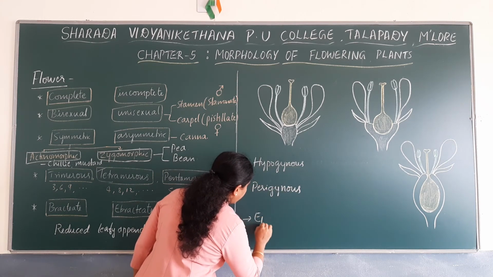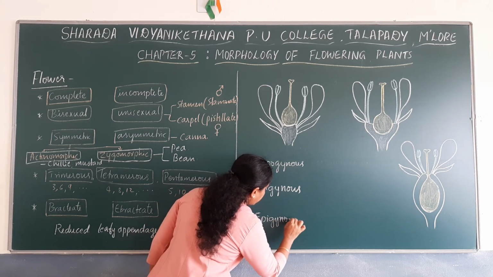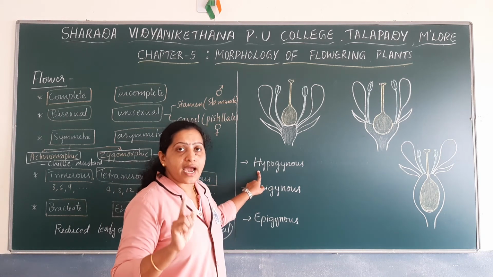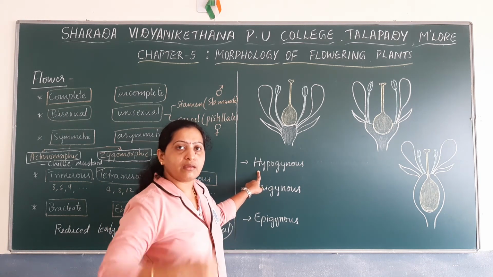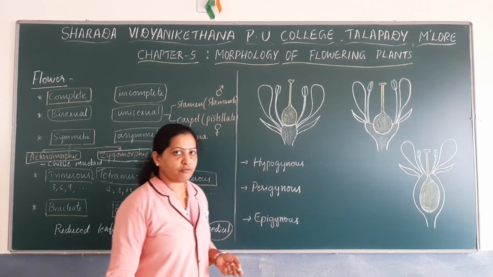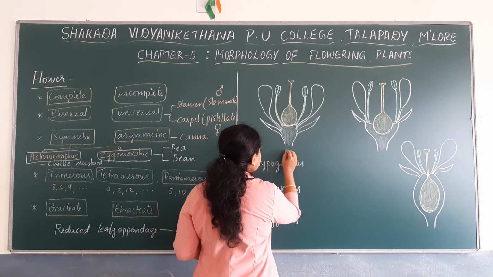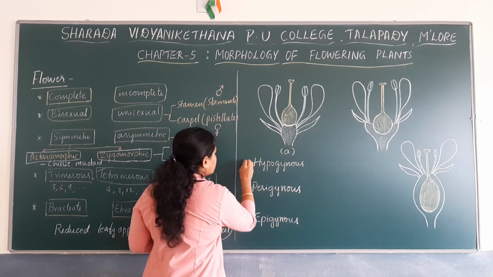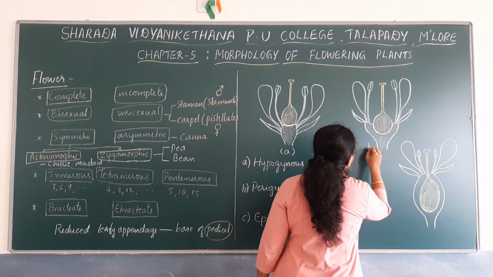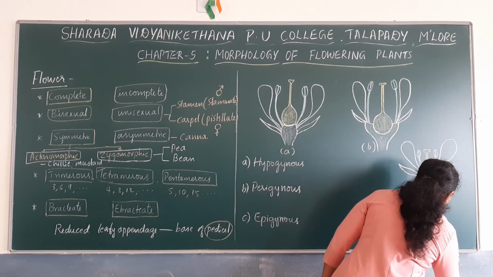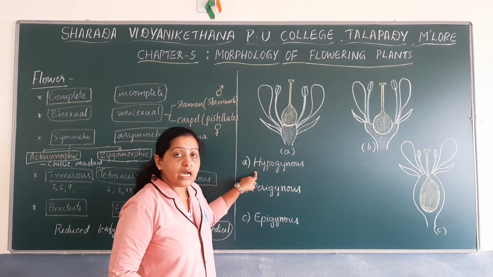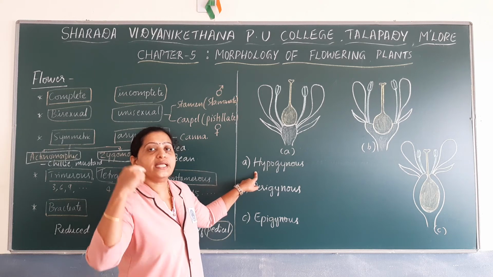Hypogynous, perigynous and epigynous flowers. Flowers are described as hypogynous if they have the ovary in the superior position. For example, this is a hypogynous flower. This is a perigynous flower. This is an epigynous flower. A hypogynous flower is a flower which has its ovary in the superior position.